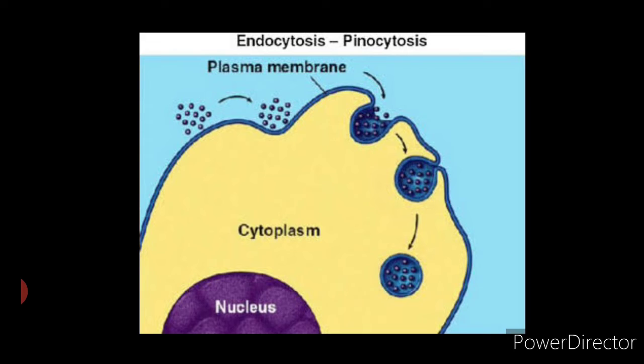The other type of pinocytosis is called as macropinocytosis. In this, the vesicles are larger in size with a diameter of 1.2 micrometer.